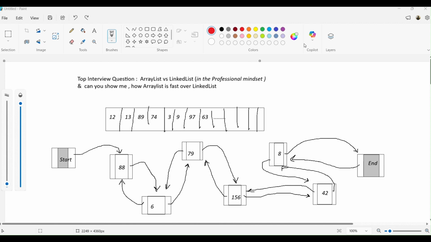So in this video I'm going to discuss this concept and show you my expectation, how I can prove that ArrayList is faster than LinkedList. If you are new to Java, or you are looking for a job in Java, or you want to crack the Java interview with confidence, this is for you. I have observed that many people with 2, 3, or 4 years of experience still have very bad fundamentals. They are not able to crack the interviews, and they hesitate to answer.